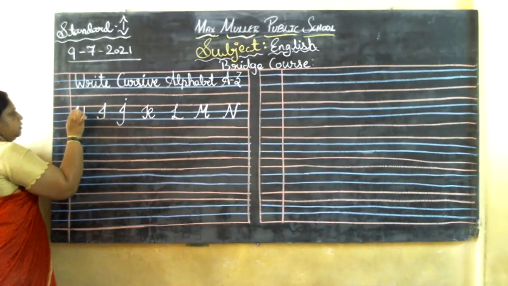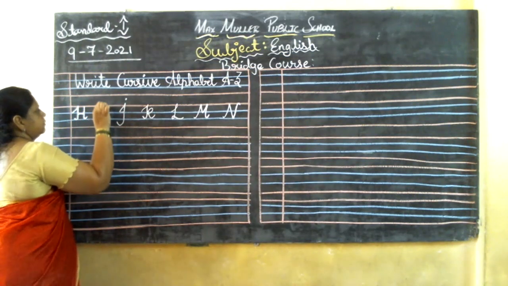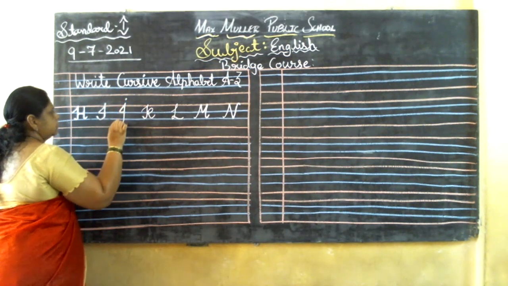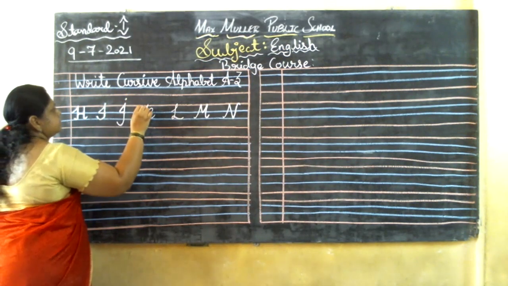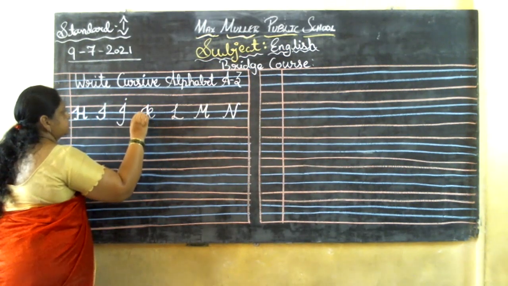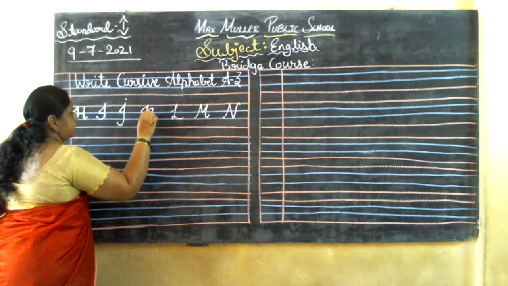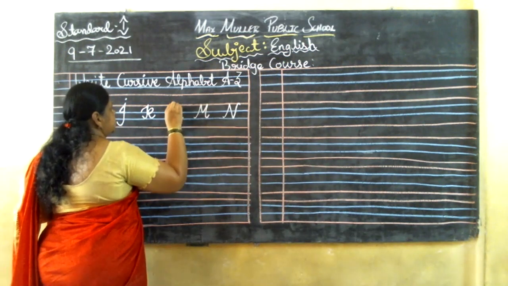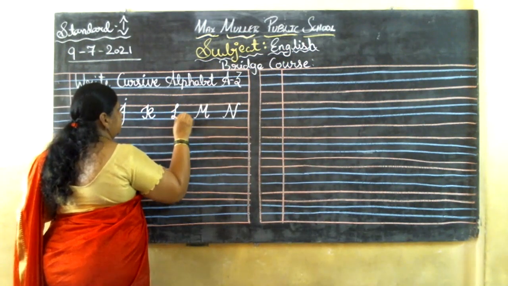H. I. Next is J. This is K. See my handwriting, and follow my instructions very carefully and write down, children.